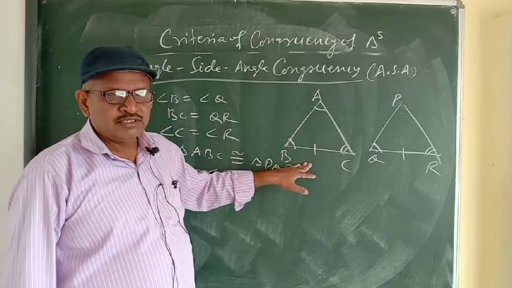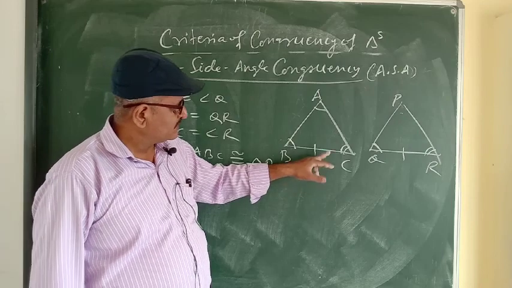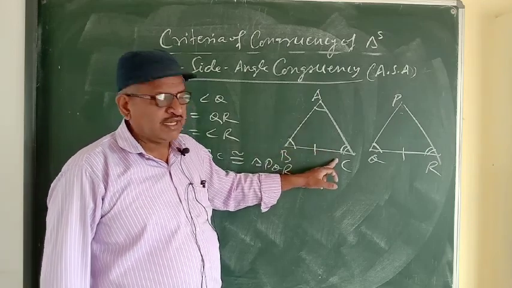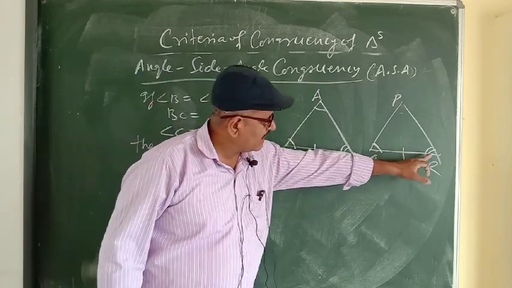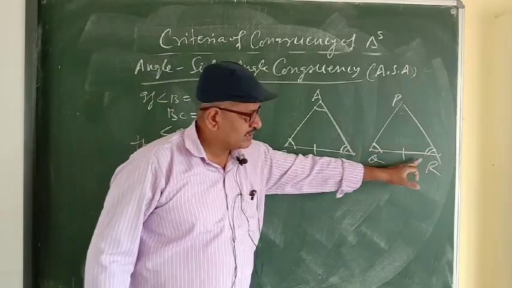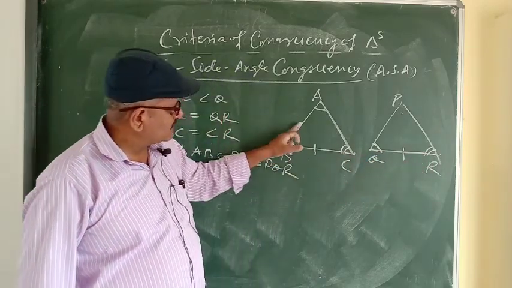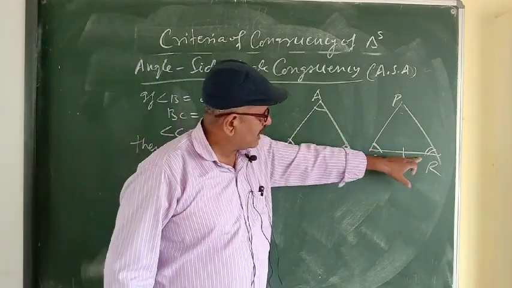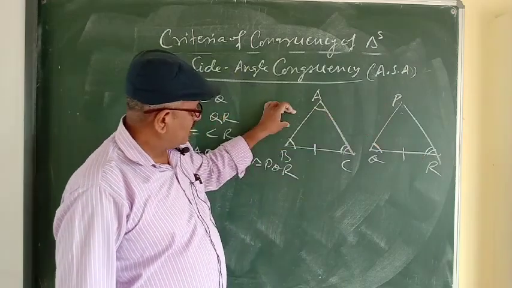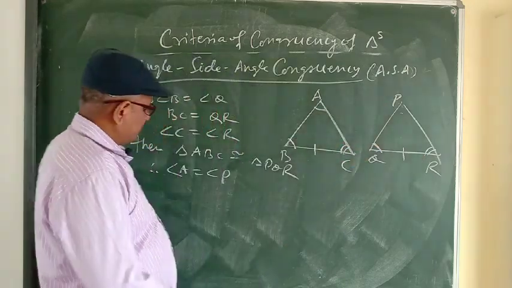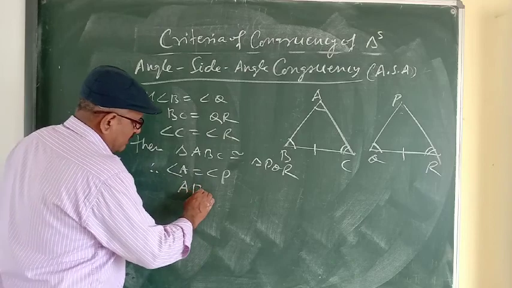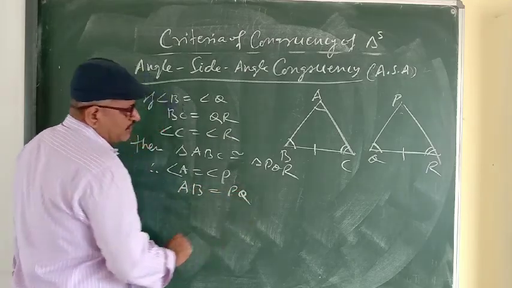How can we check the corresponding sides? The side opposite to equal angles. So angle C and angle R both are equal angles. C's opposite side is AB, and angle R's opposite side is PQ. So AB is equal to PQ.